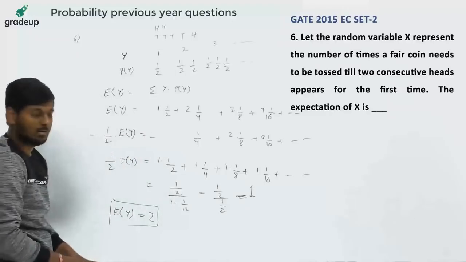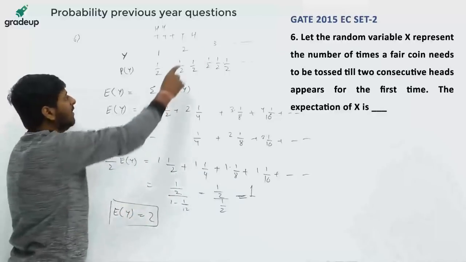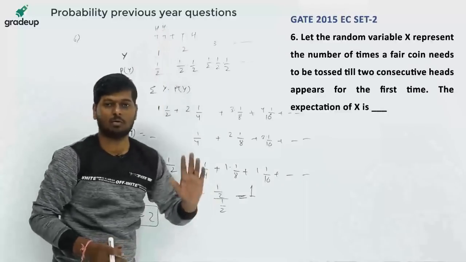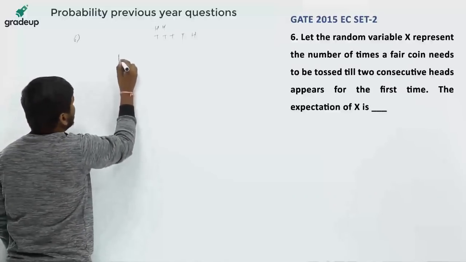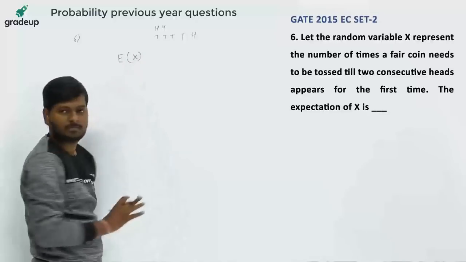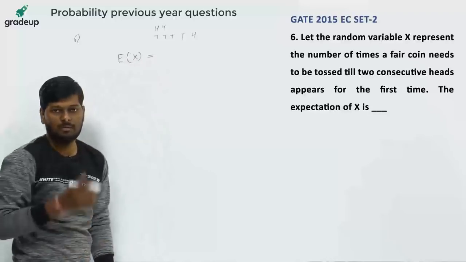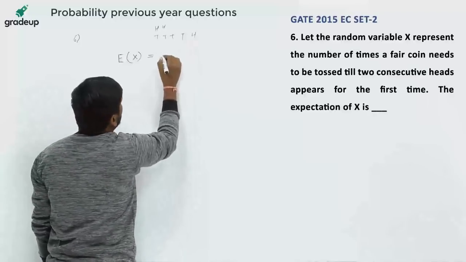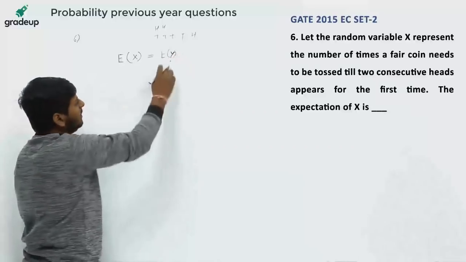The mean of getting the first head is 2 only. Now we will see how to get 2 consecutive heads. Now listen to me very carefully. Suppose the expectation of getting 2 heads consecutively is E(X). This will be equal to, first we should get one head. For getting one head, we know the expectation is E(Y). Just now we found E(Y) is equal to 2.